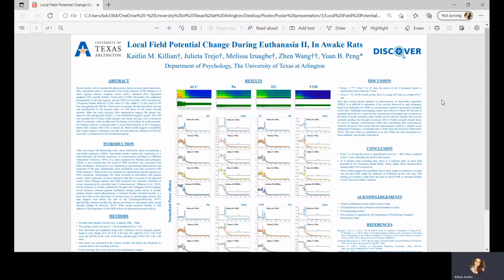Delta waves are from 0.1 to 3 Hz, theta waves are from 3 to 7 Hz, alpha waves are from 7 to 12 Hz, and beta waves are from 12 to 30 Hz. Gamma waves are from 30 to 100 Hz.